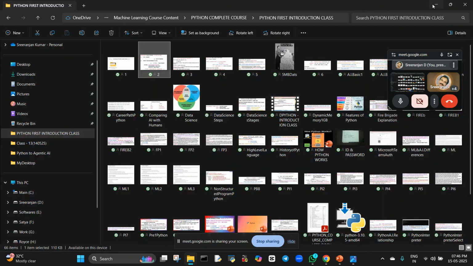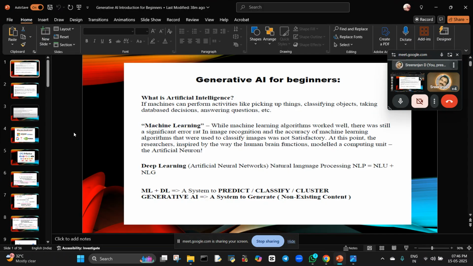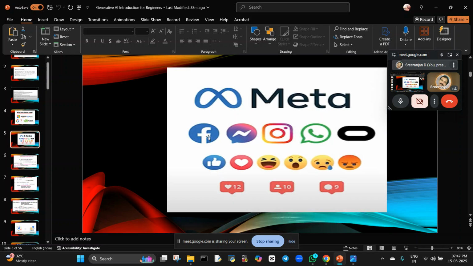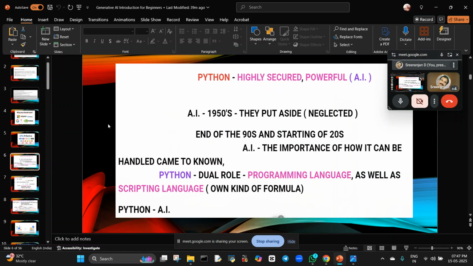Now I will show you one diagram. You will understand by seeing that. Okay, now you came to know who is ruling the world. These are the people ruling the world: Microsoft, Amazon, Meta, Nvidia for hardware, Tesla, and Google. Tesla, I think you are aware of: Elon Musk, auto driven cars. The Meta company borrowed all the social media companies and took them as one. You can see here.